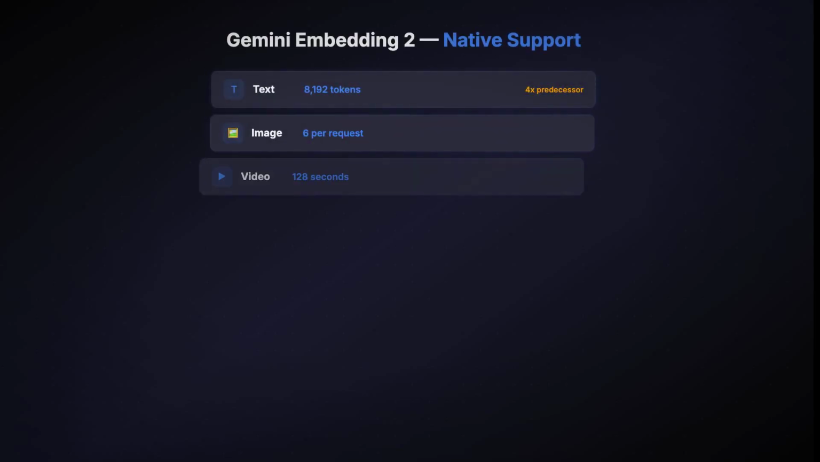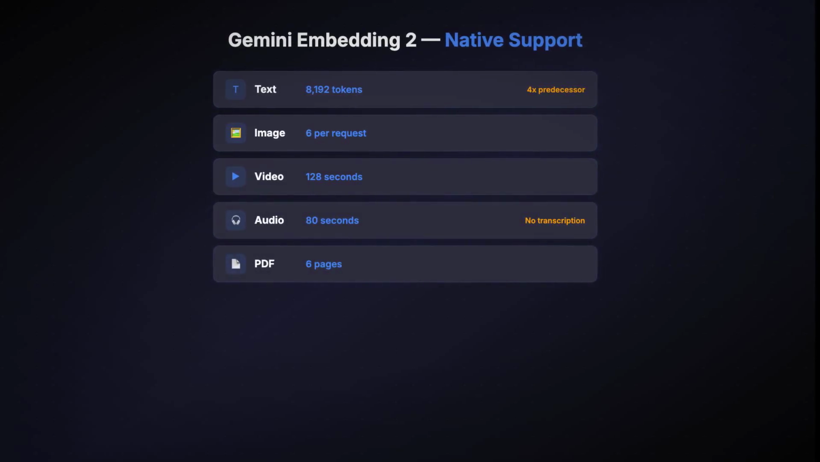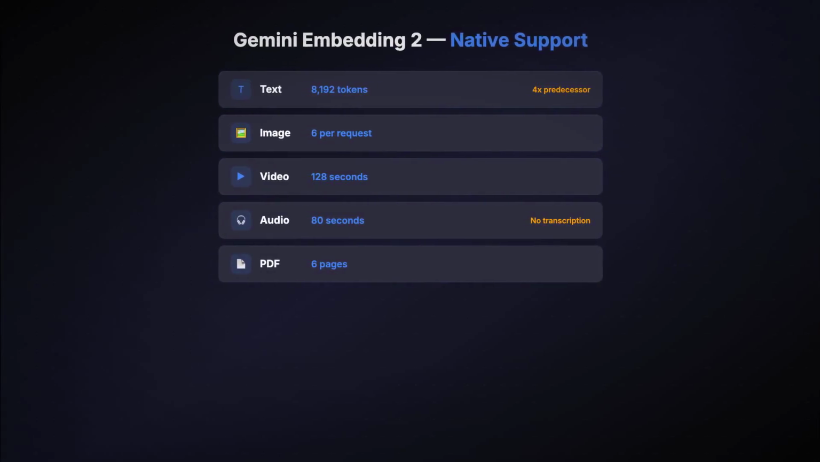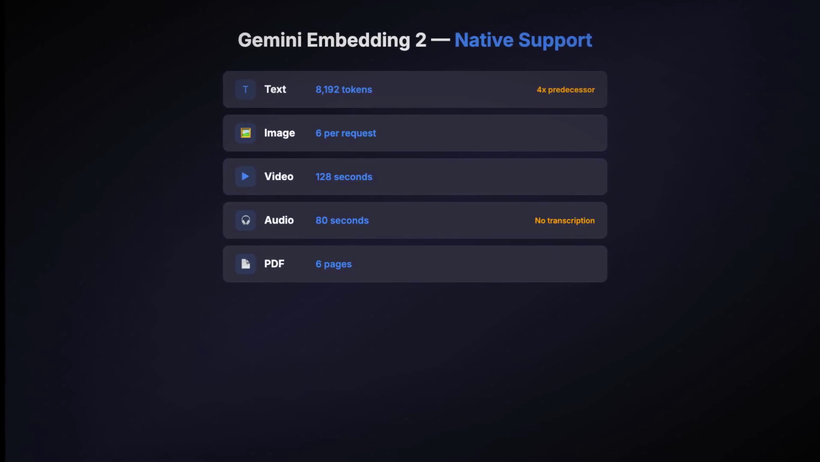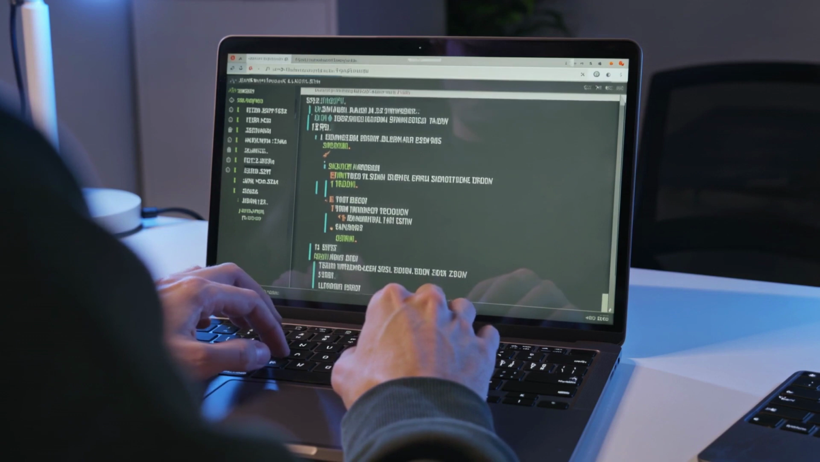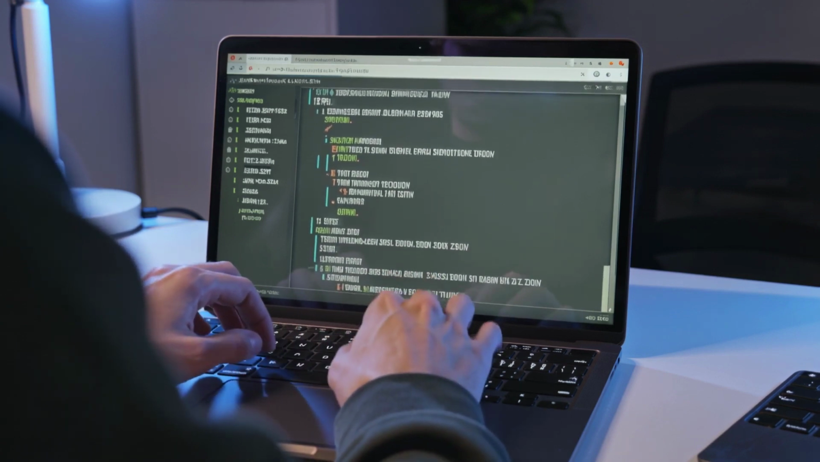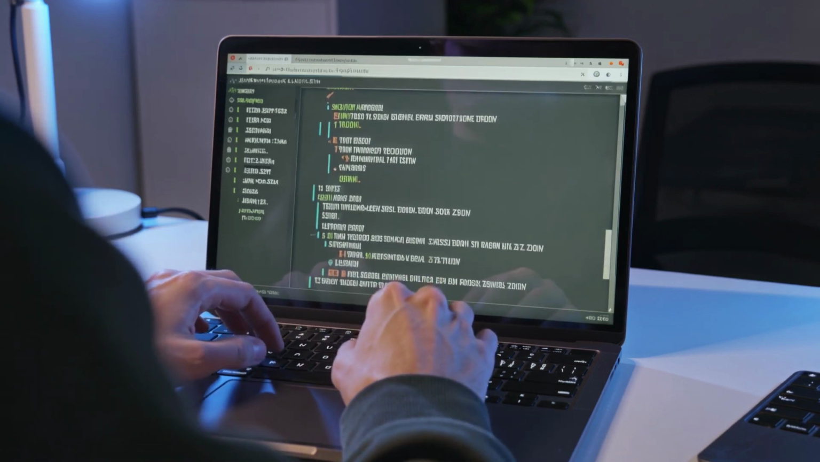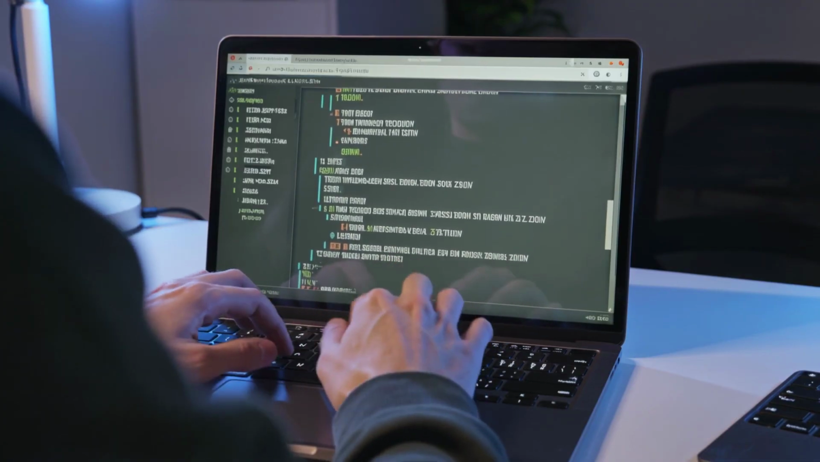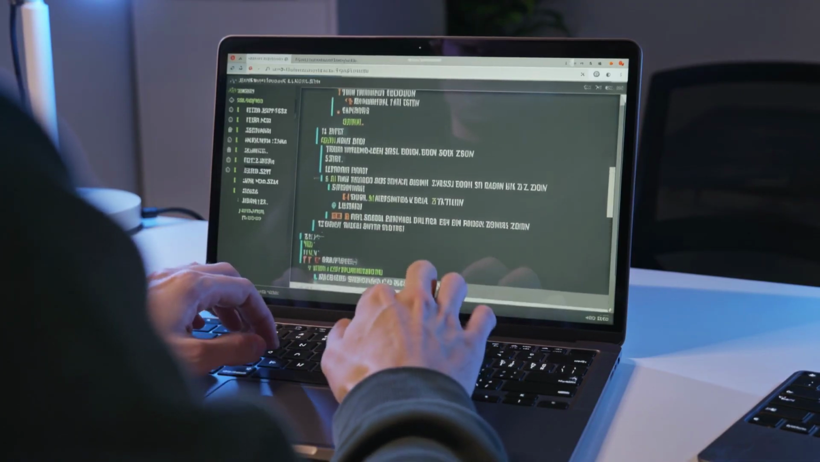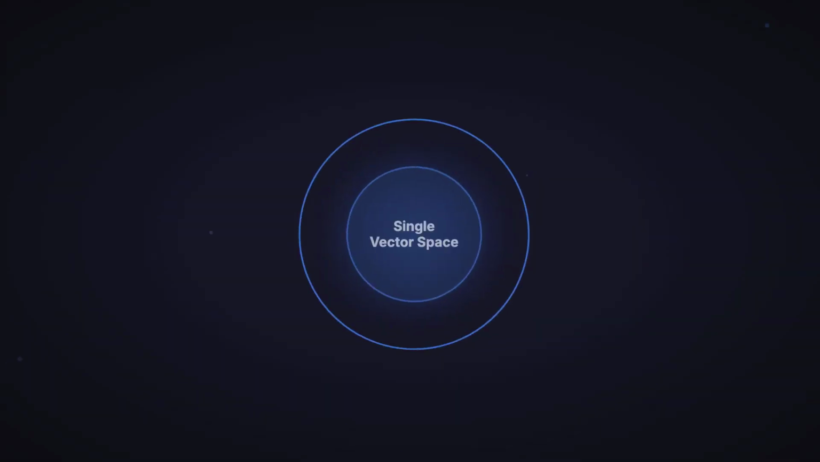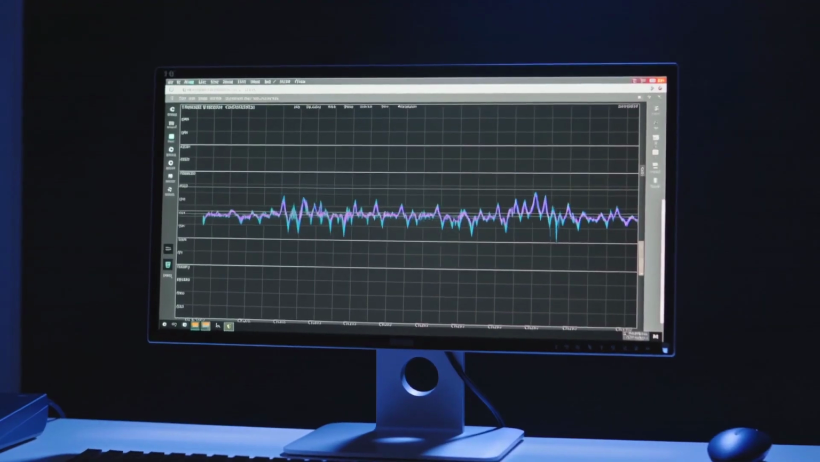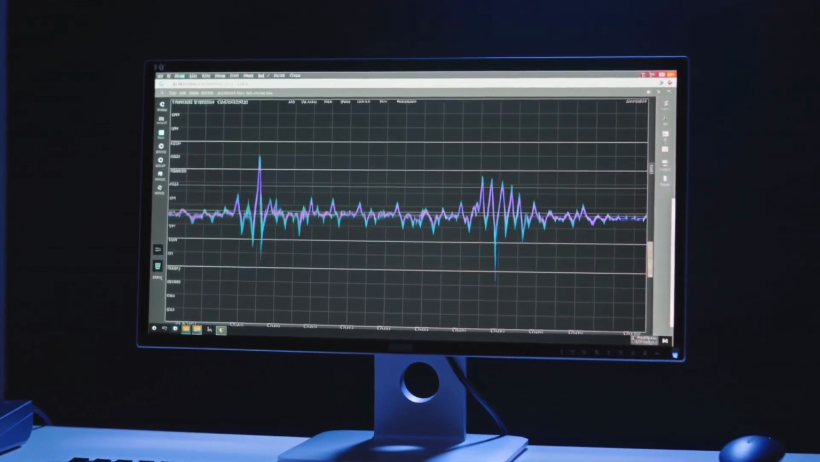Gemini Embedding 2 handles all 5 modalities natively. Text, up to 8,192 tokens, 4 times its predecessor. Up to 6 images per request. Video clips up to 128 seconds. Audio up to 80 seconds, embedded directly, no transcription step, preserving tone, emphasis, and speaker identity. And full PDF documents up to 6 pages. Every input lands in the same vector space. 1 model, 1 API call, 1 shared numerical language.